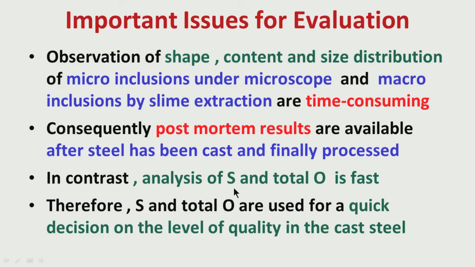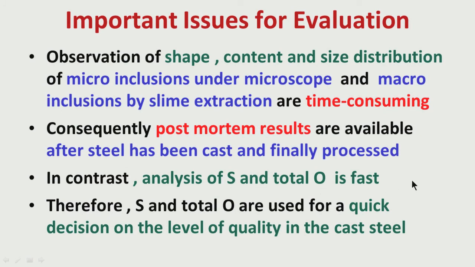In contrast, analysis of sulfur as an element or total oxygen is very fast, because as I told you earlier, nowadays even online analysis is possible for these elements. That means when the steel is under processing, even when the steel is getting cast, we can get this analysis. So, from this analysis of sulfur and total oxygen, we know what the possibility is of getting sulphide inclusions in that steel, and what the possibility is of getting oxide cleanliness in that steel.